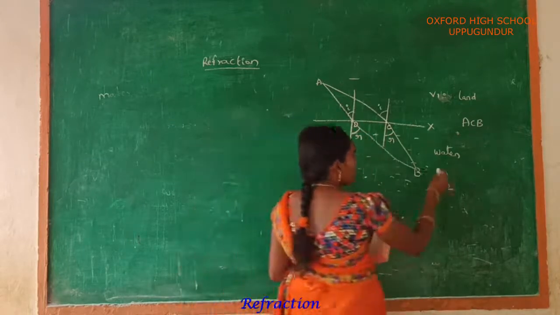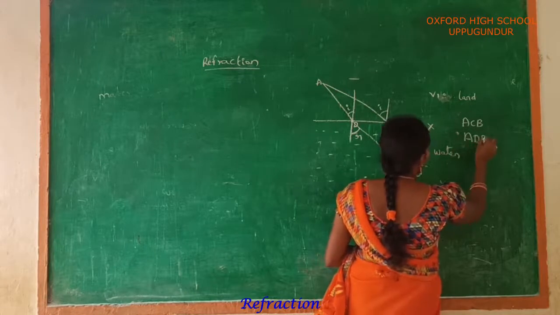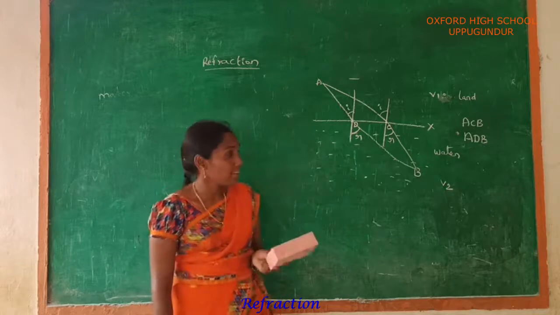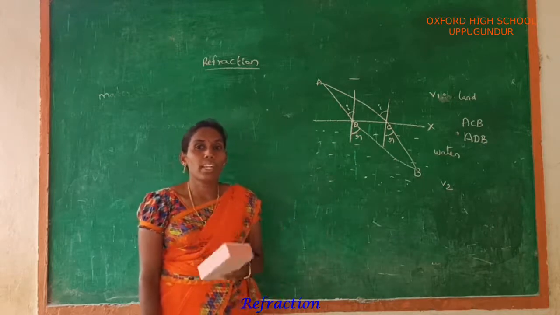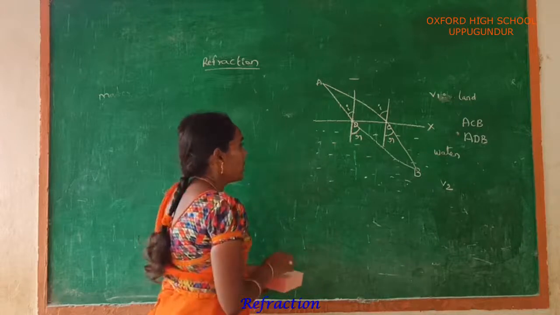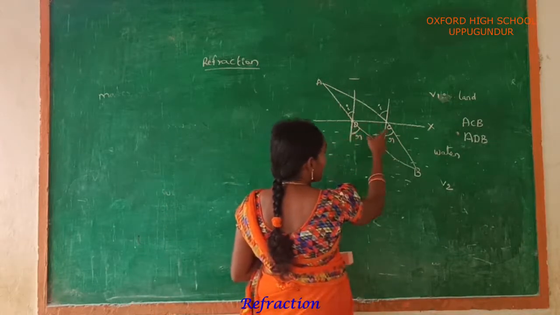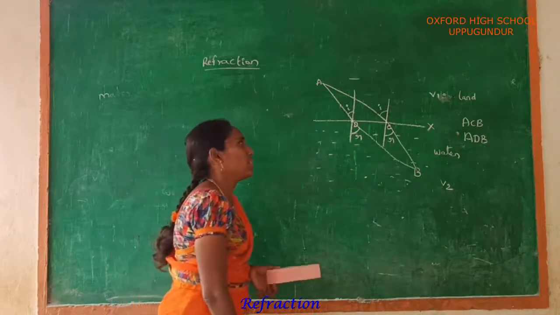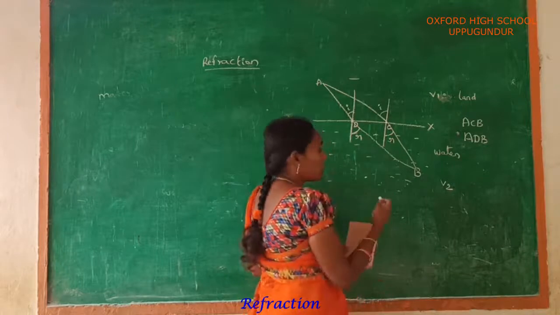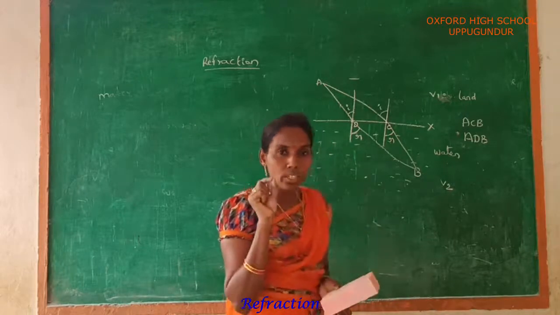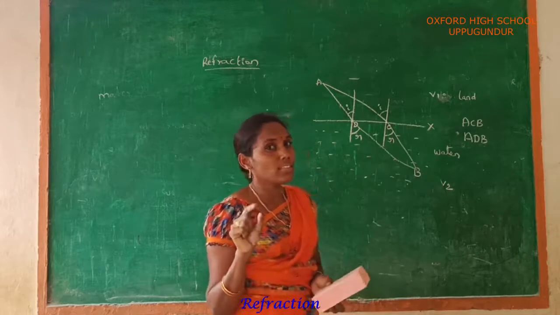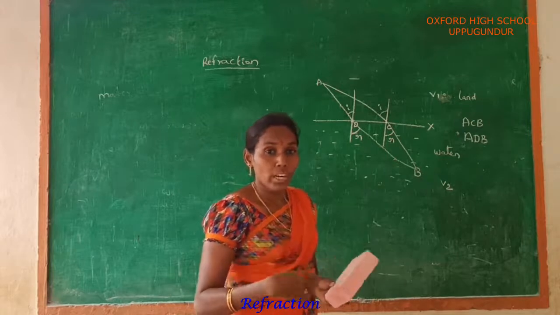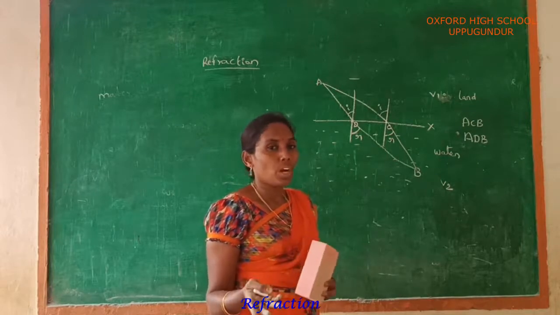Here ACB is the one path and ADB is the second path, which are both equal. Both paths take an equal amount of time. And next, here C and D are the 2 points. At the 2 points, 2 perpendicular lines should be drawn. In order to save that person, we travel more distance on land and less distance in water. That means we get more speed, more running, on land when compared to the water.